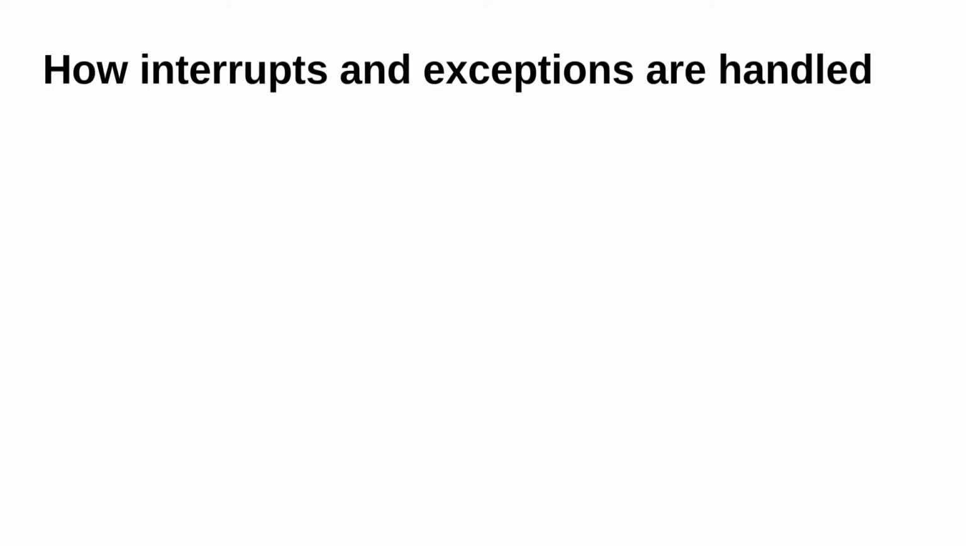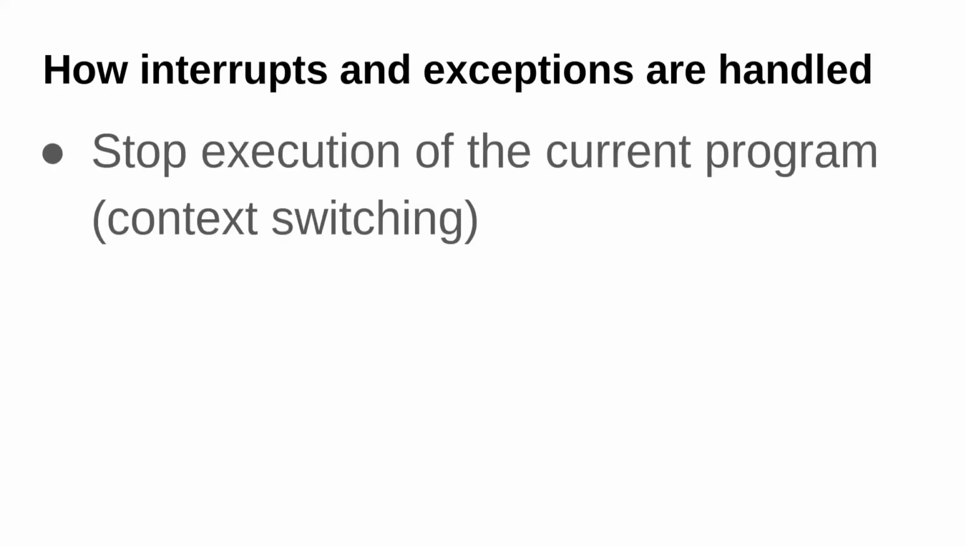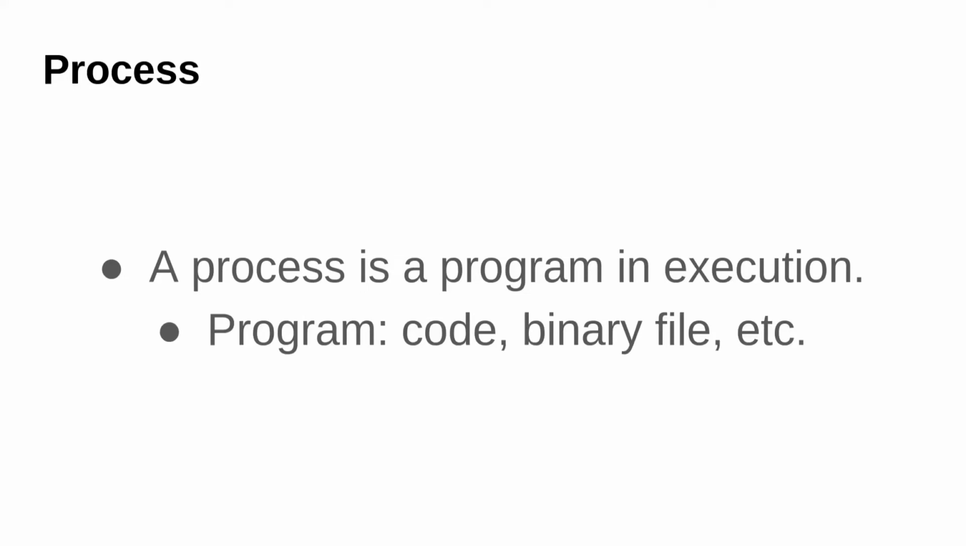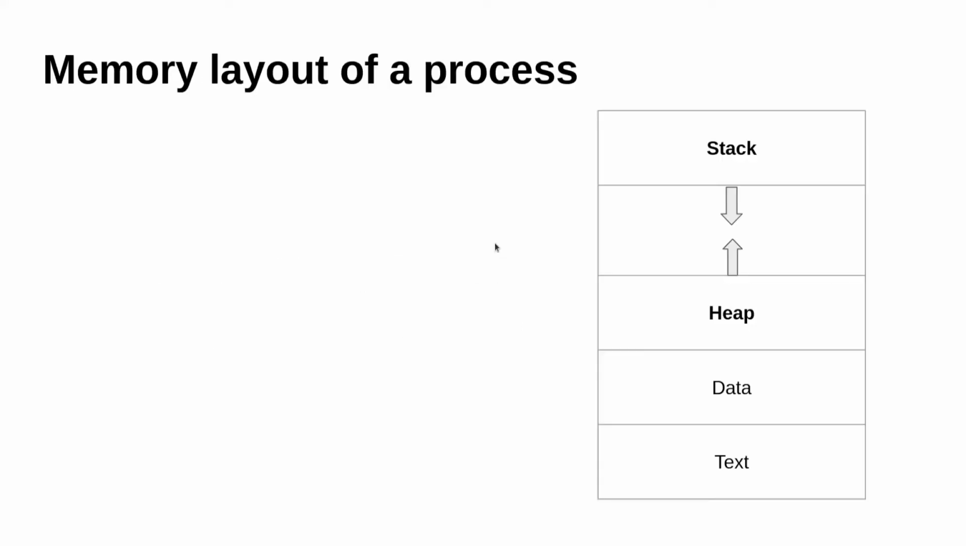Now let's see how interrupts and exceptions are handled. First we stop the execution of the current program, which is also known as context switching. Then the interrupt handler comes into the picture and it starts the execution of the interrupt from the queue. As we talked about, the interrupt handler maintains a queue. It picks up some interrupt from that queue and starts executing that process. A process simply is a program that is in execution. A program can be some code, any binary file.